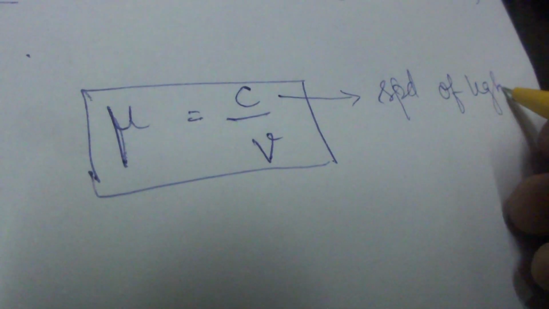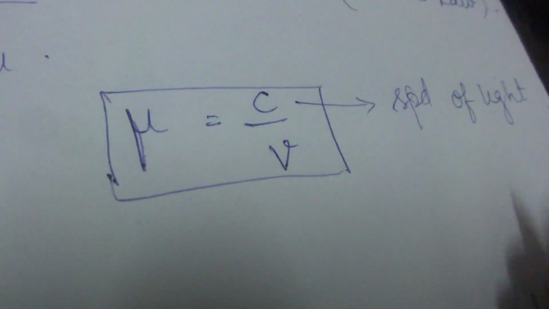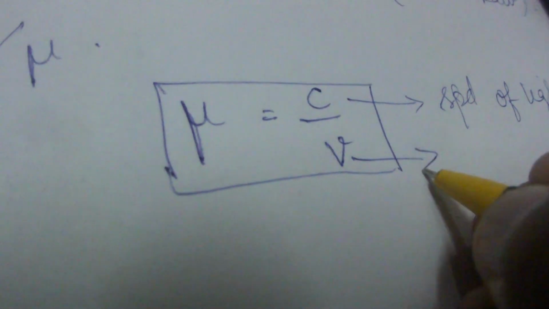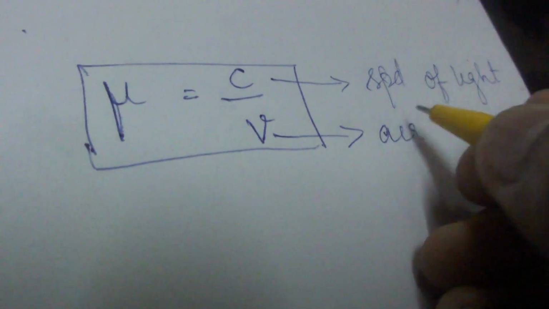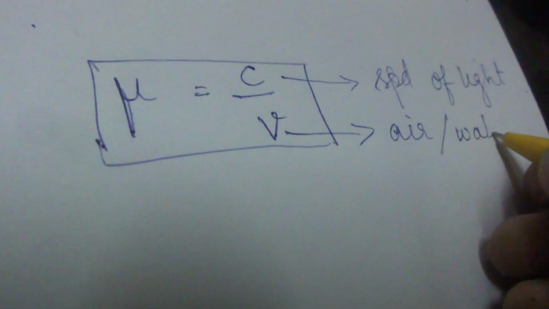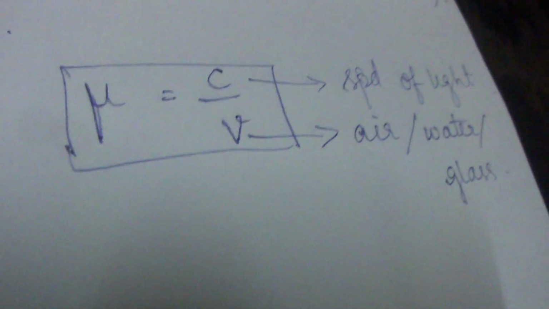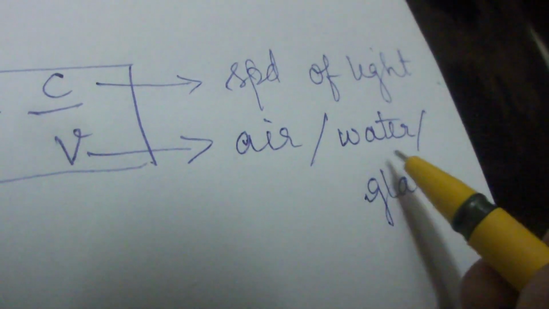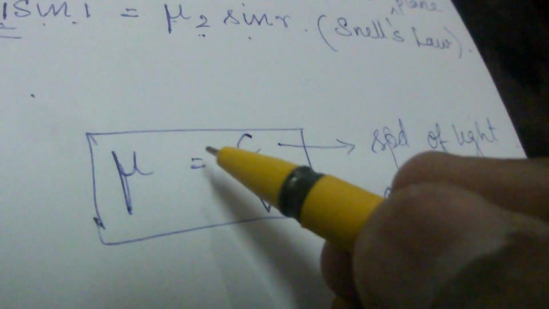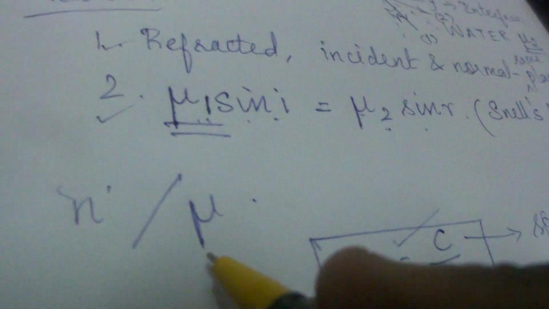C refers to the speed of light and V refers to the velocity in the given medium. Say it is air, then the velocity will be different, or if it's water then the velocity will be different, or if it's glass then the velocity will entirely be different. So V is the velocity of the light wave in the medium. So C by V is the general formula for nu. It is also represented as N.